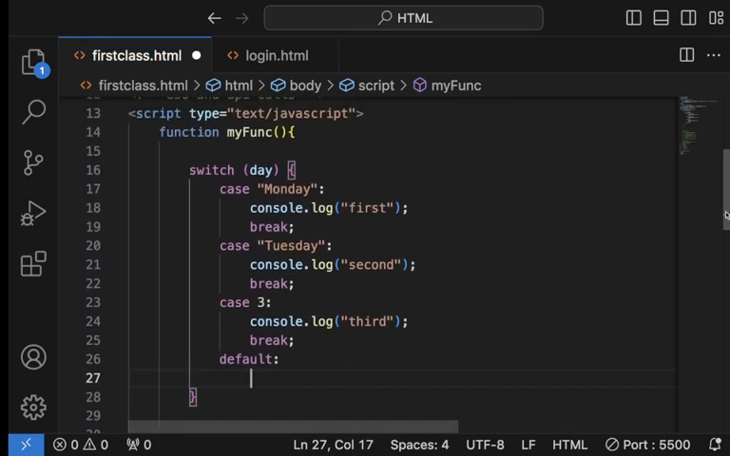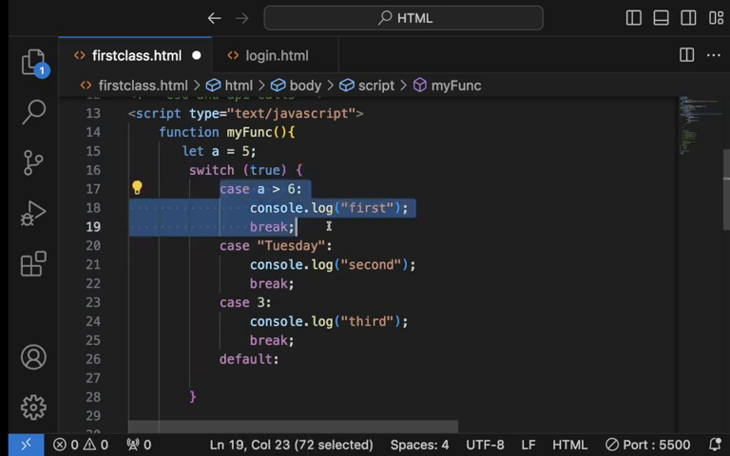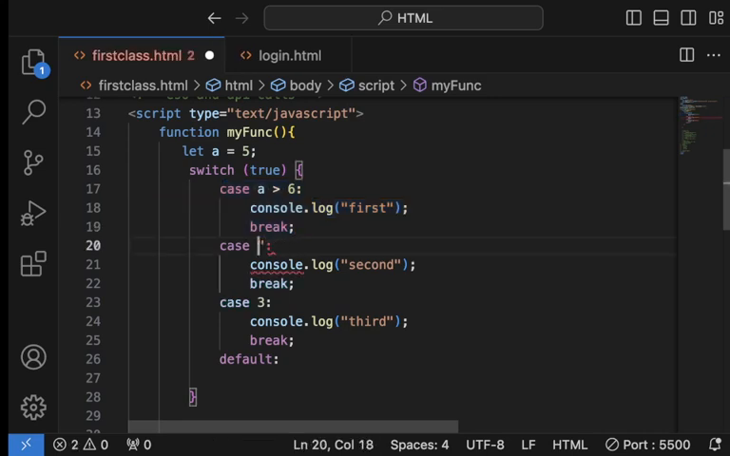Okay. You can also do something like this. You can put true here. Let's say we have a variable a equals 5. I can now say if a is greater than, let's say, 6. Now, is a greater than 6? No. So that's false. It's not the same as this true. So that means it's not going to do this. Do you understand?